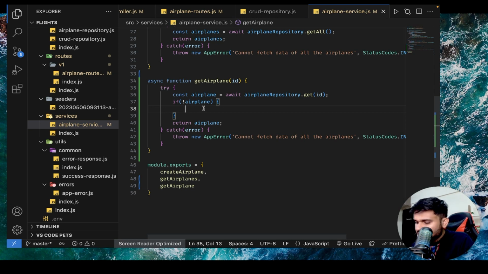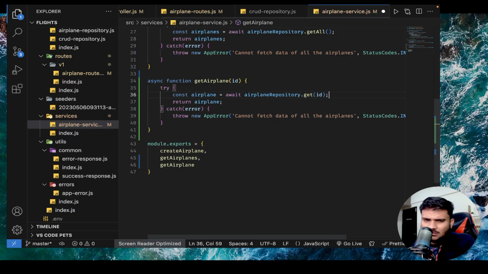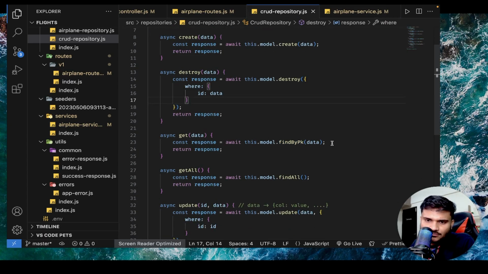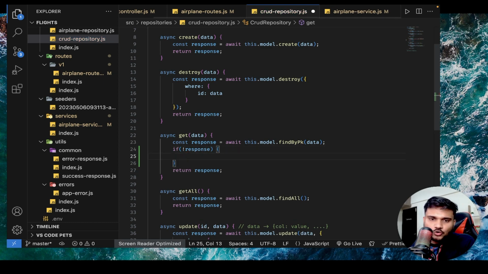If it is, then you can actually throw new, and let's see what will be the best way to handle. We already have a catch here, right? Let's handle it in CRUD, because this can be common. This can be common, right? Because let's say if we are doing city and we were not able to find a city, it should be common, right? So it's a common piece of code. Let's write it here. If not response, then I'm going to throw a new error, right?